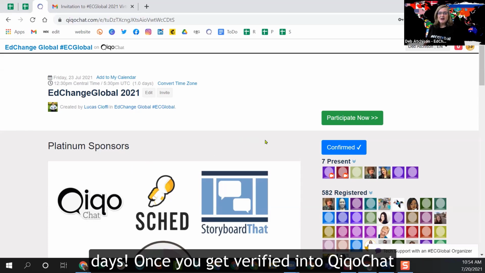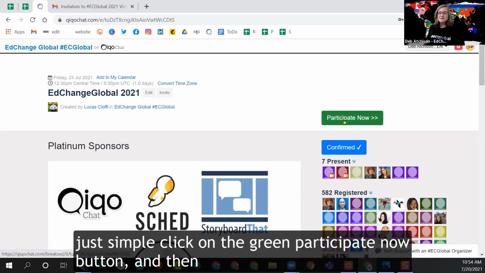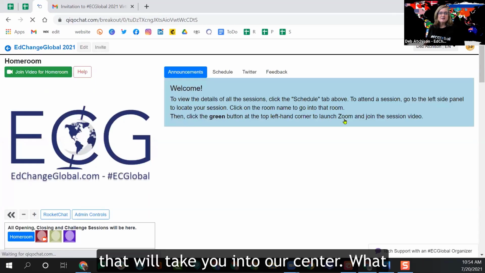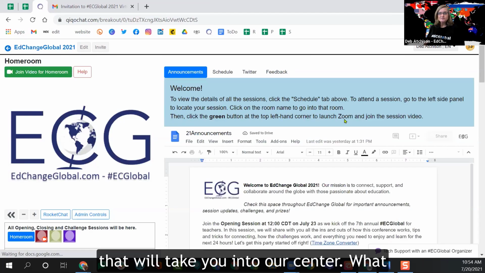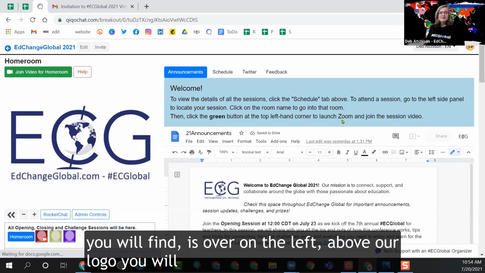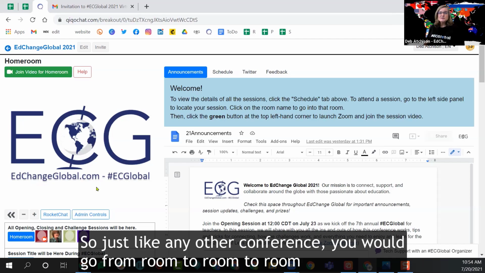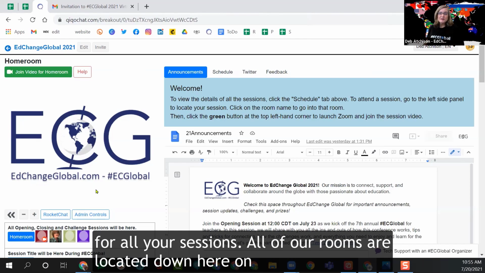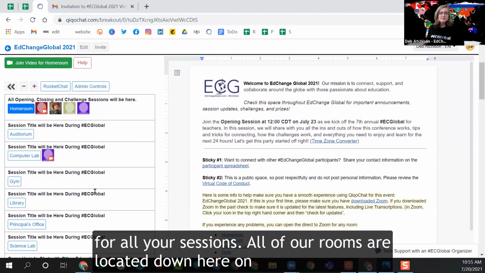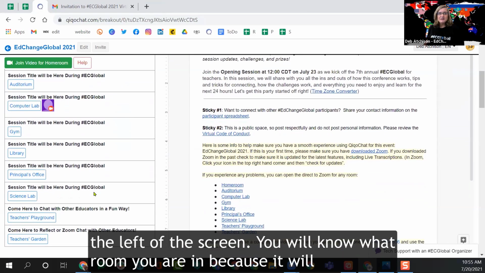Once you get verified into QiqoChat, just simply click on the green Participate Now button, and that will take you into our center. What you will find is over on the left above our logo, you will see that you are taken immediately into the home room. So just like any other conference, you would go from room to room to room for all your sessions. All of our rooms are located down here on the left of the screen.